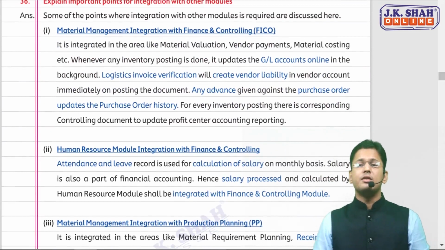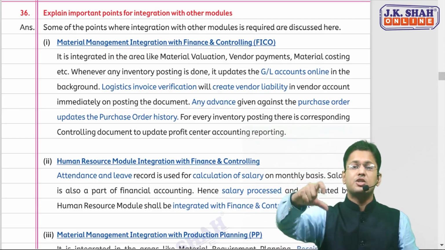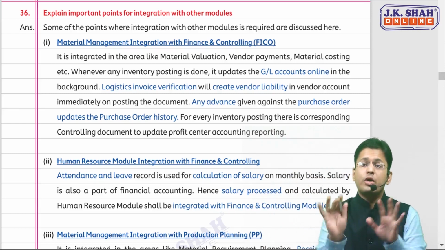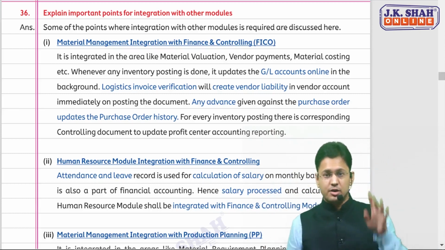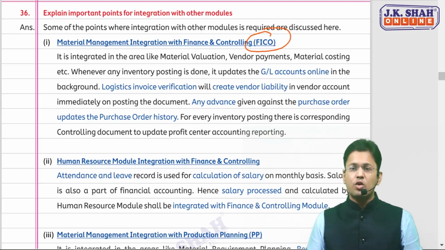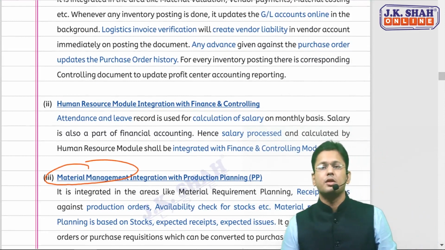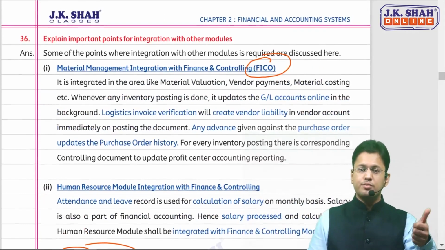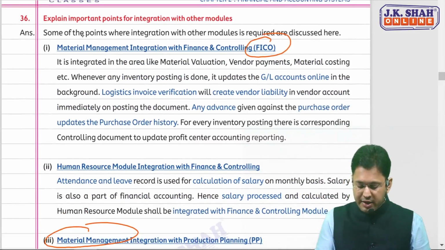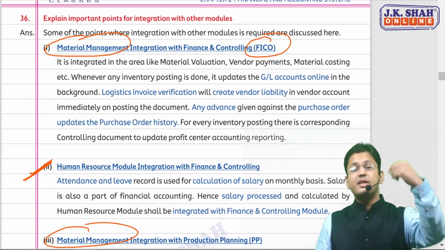And the next question says, points of integration. The topic is points of integration, where interaction with other module is required. Not to cram this again. You can easily remember with the logic. Remember, one, FICO, that is finance and controlling module. And one you remember is the material management MM module. Now finance controlling has two, and material management has the remaining, because in this also material management is there. So if you can just remember this one, the rest will flow automatically.